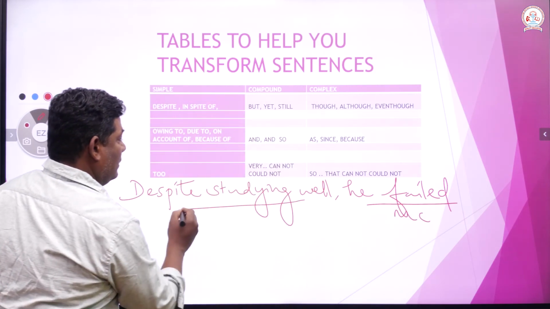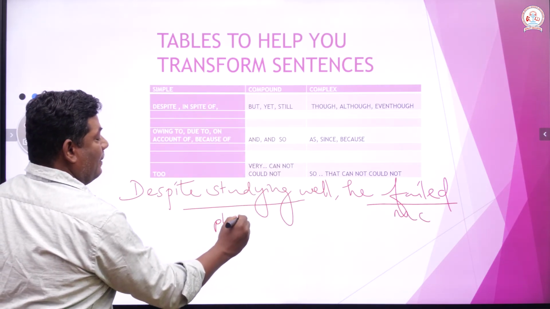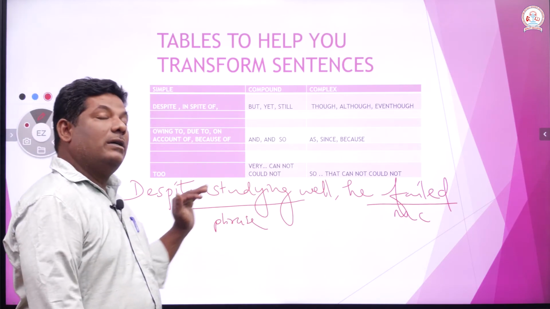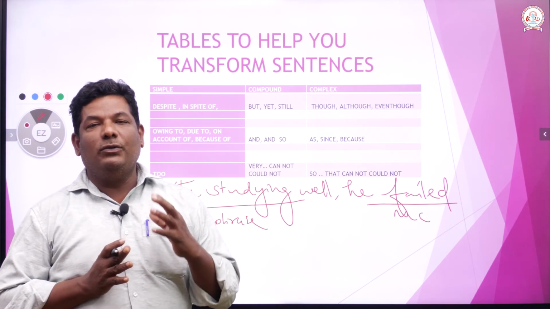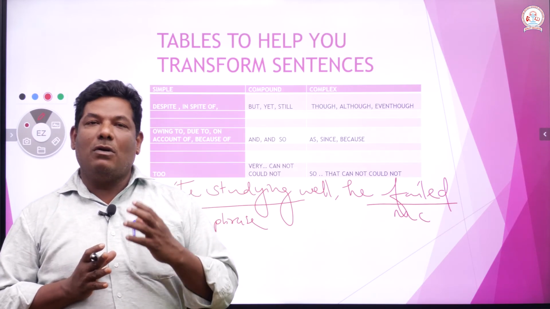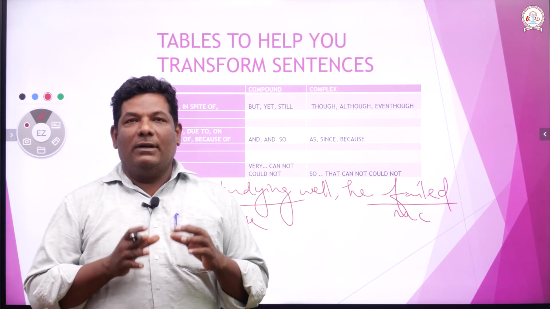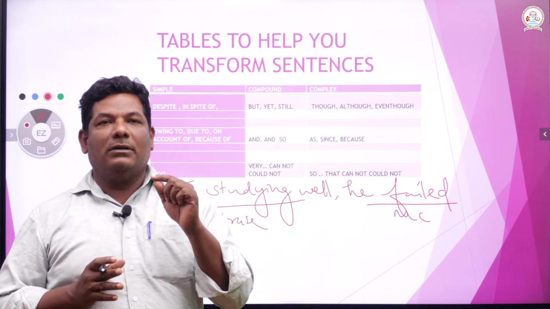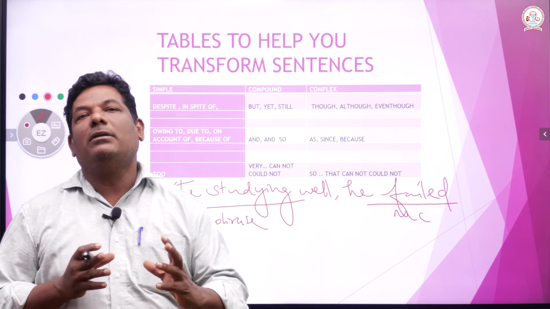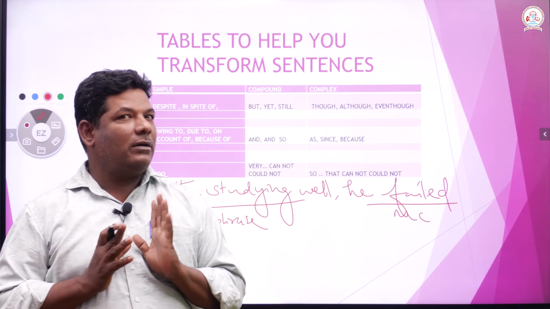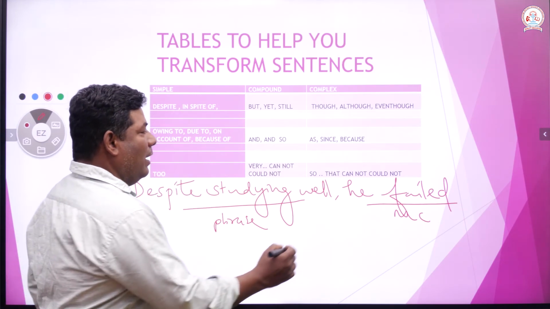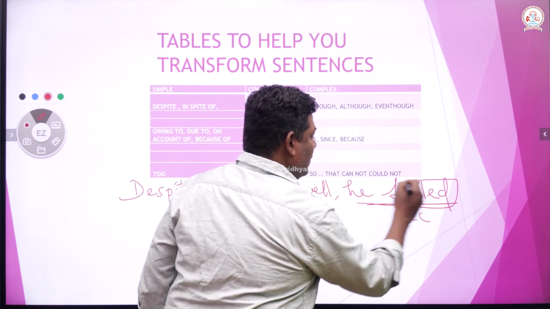This is a phrase. Therefore, you must understand that this is a simple sentence. Now will you change this simple into complex? If it is a complex sentence, you must have the immediate idea that it should have one main clause and one subordinate clause, right? So, I keep this main clause as it is, unchanged.